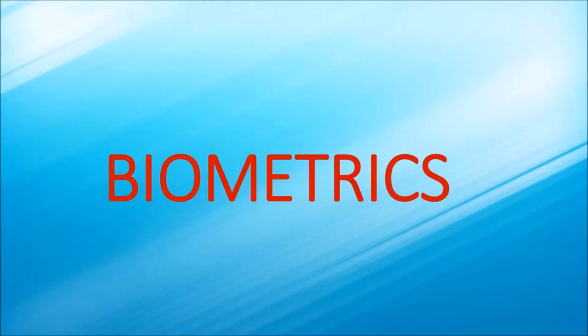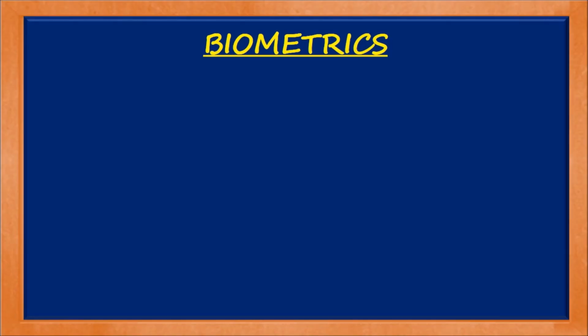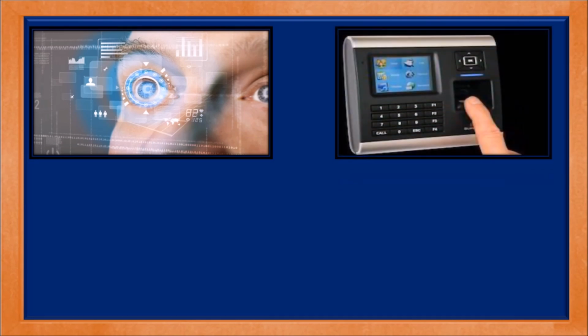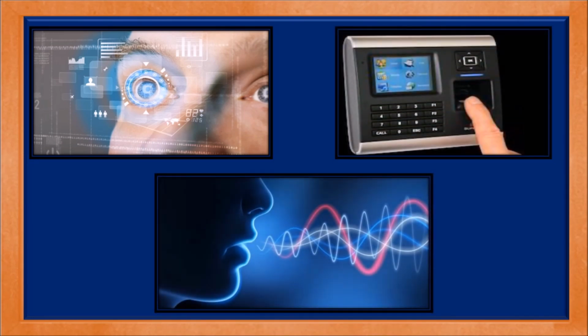What is this biometrics? Well, biometrics is the safest method to give authorization rights to an individual. In biometrics, a person is verified by means of his or her unique biological or physical characteristics. Here it identifies a person by retinal scan, by fingerprints, or it can be voice recognition.